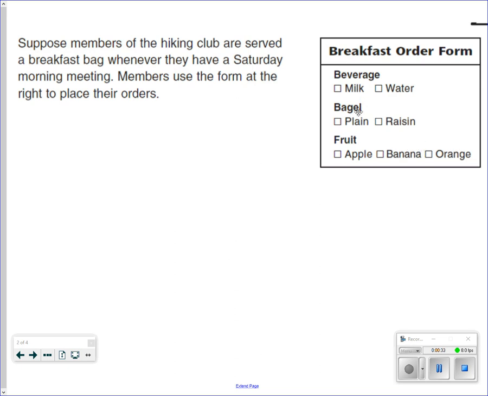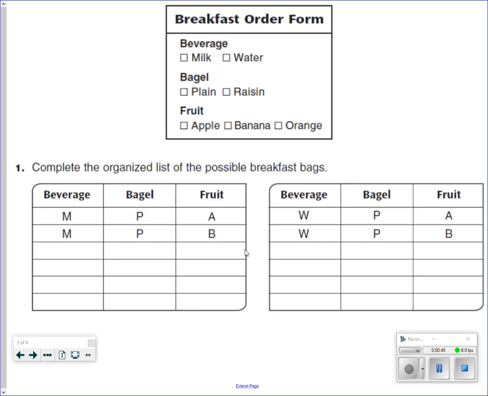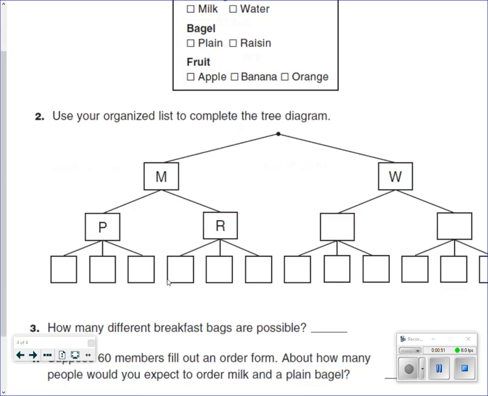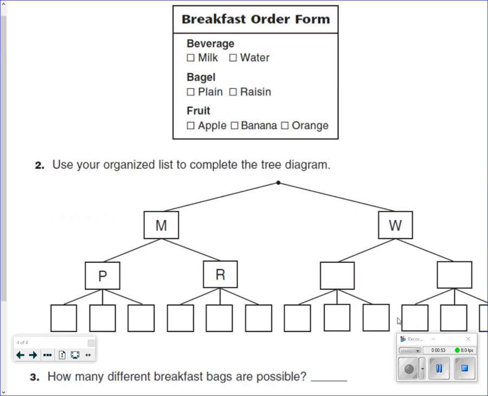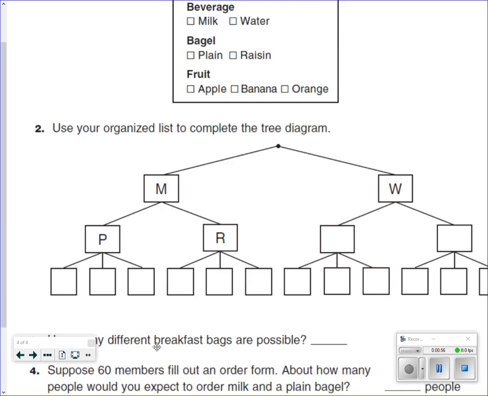So a person could have milk, plain bagel, and an apple, or milk, plain bagel, and a banana, or milk, plain bagel, and an orange. We want to know how many possible different outcomes we could have with this order. Okay? So we can organize things in a table, just like this, or we can use a tree diagram. And this is how this looks, okay? And watch closely as we're working on this.